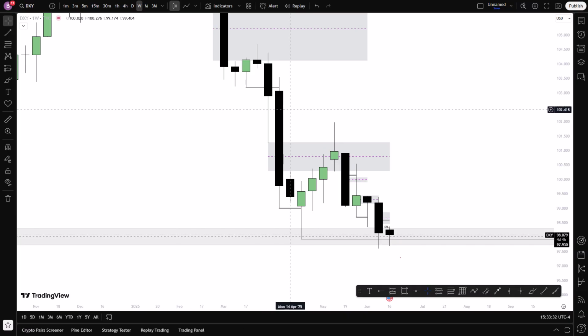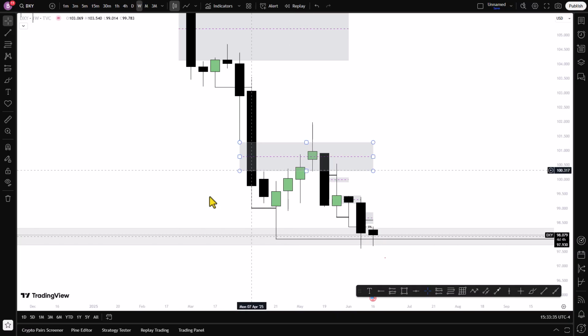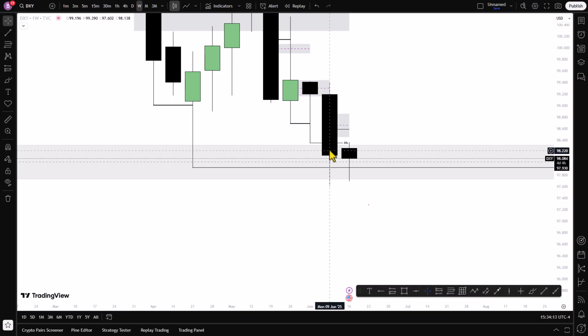So here, this is the weekly time frame, and what do we have? We see price taking out external range liquidity here. Why is it an external range liquidity? We see price created a fair value gap here, which is an imbalance, and we see price sweeping the external range liquidity, and then price going back into the internal range liquidity, and we see price rejecting and then respecting the mid threshold of the internal range liquidity, and we see price taking out the external range liquidity. And what has happened last week, the external range liquidity has been taken.